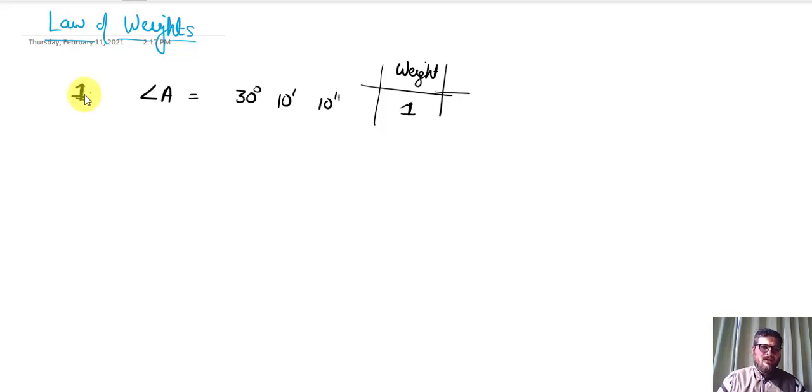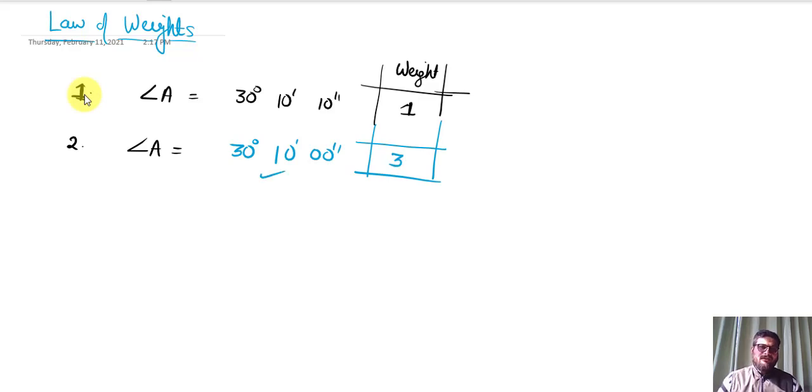Again, there is a second example, and the same angle A is measured by another person, and the value observed by that person is 30 degree, 10 minute and 0 second. But that person repeats this process for measuring this angle, and he takes 3 times to measure this angle. So I can say that 3 is the weight of angle A.